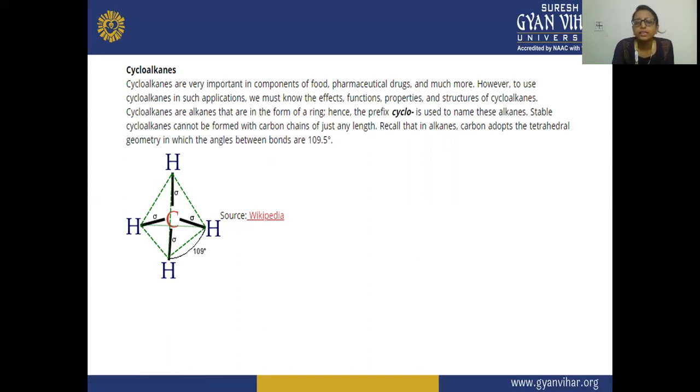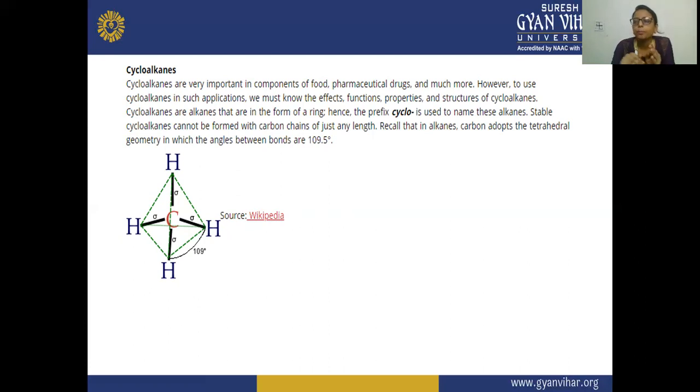Cycloalkanes are alkanes that are in the form of a ring, and the prefix cyclo is added.